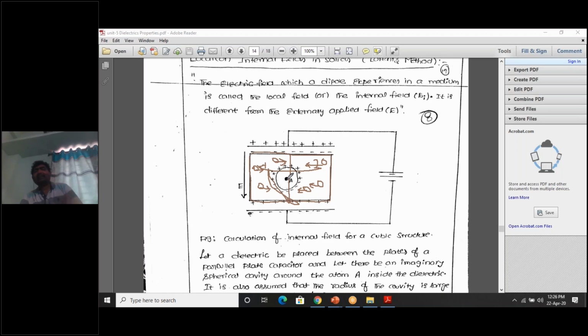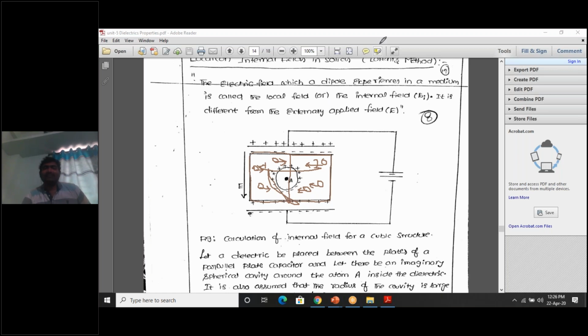Sir, why exactly are you assuming the left side has three atoms and the right side an equal number? Yes, that is due to the symmetry. We are taking a cubic dielectric slab. Left side 50, right side 50; left side 2000, right side 2000. That is called symmetry. So due to the symmetry, the electric field produced on the right side is equal to the electric field produced on the left side, and the net electric field experienced by atom A due to these atoms is equal to 0.